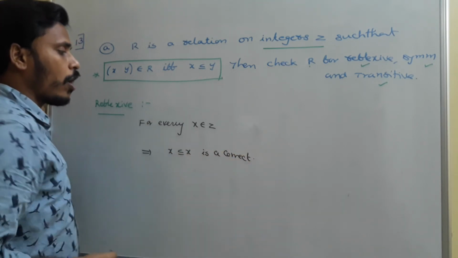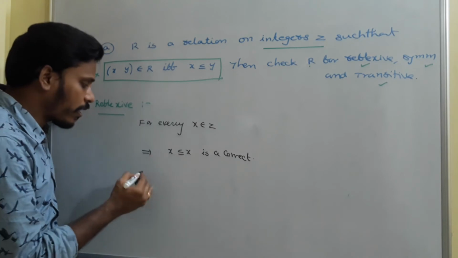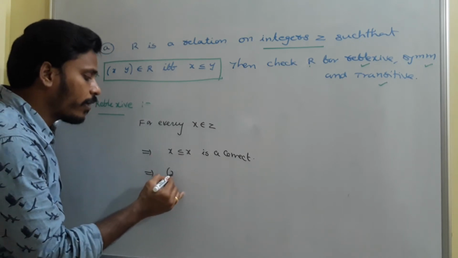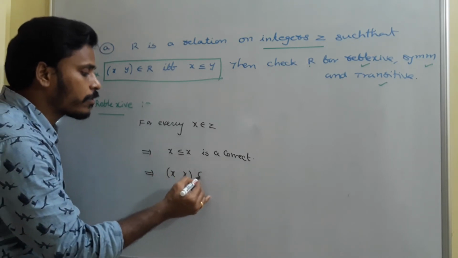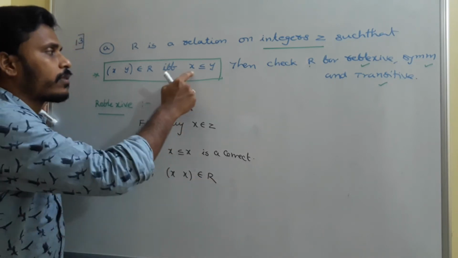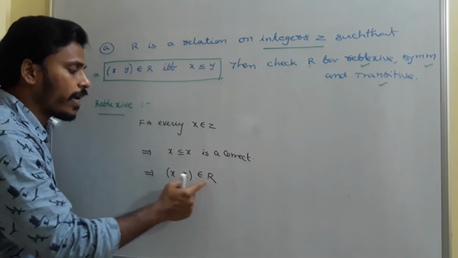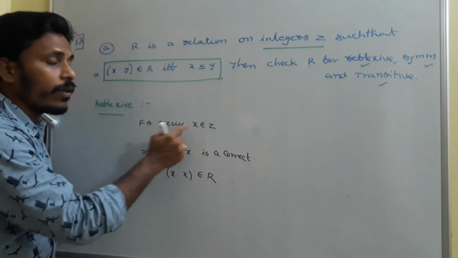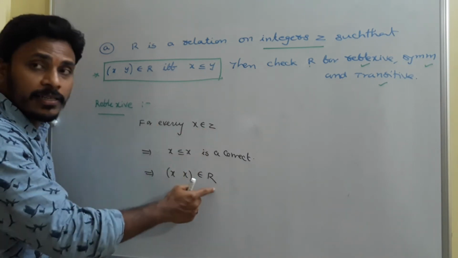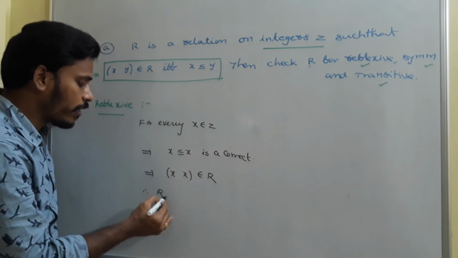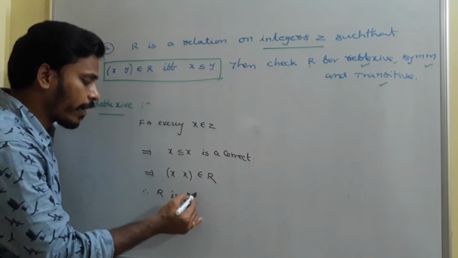For every x belongs to Z, x less than or equal to x is a correct statement, and that's why we say that x comma x belongs to R. If x less than or equal to y, xy is there in R. If x less than or equal to x, xx is there in R. So for every x belongs to Z, xx is in R. Therefore we say that R is reflexive.